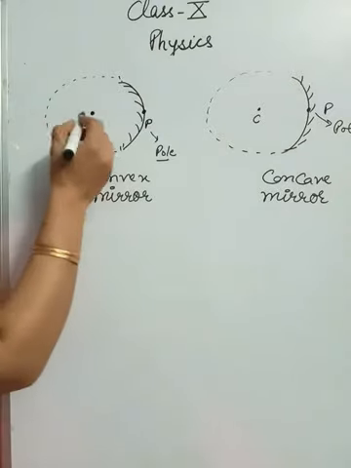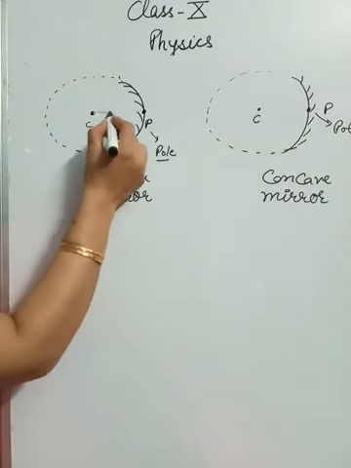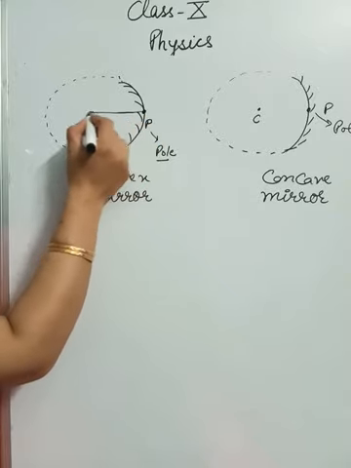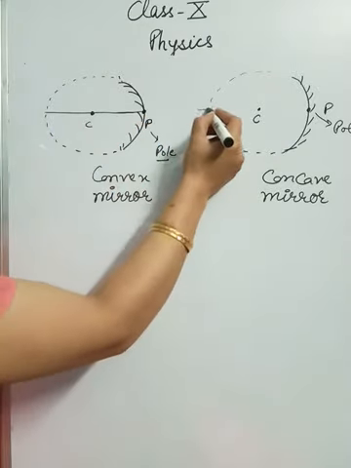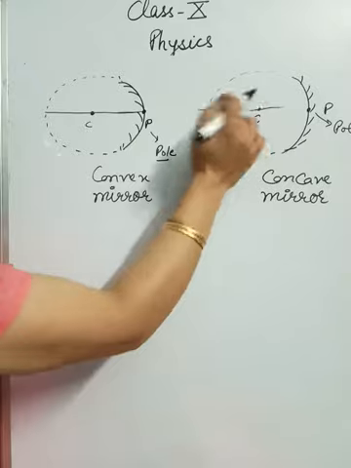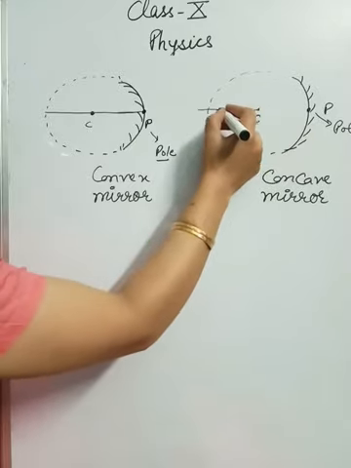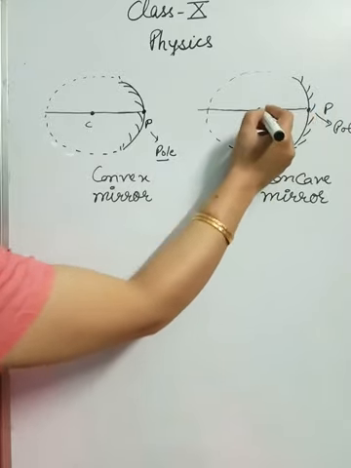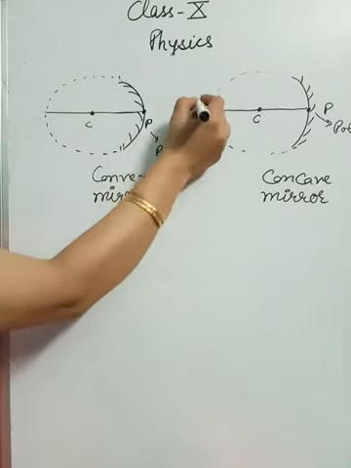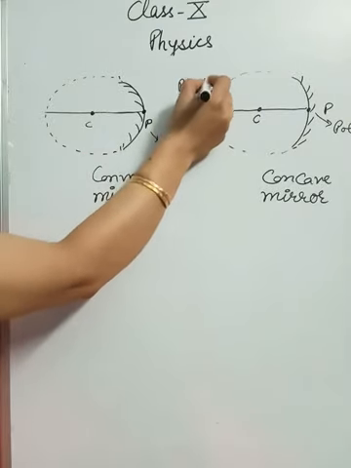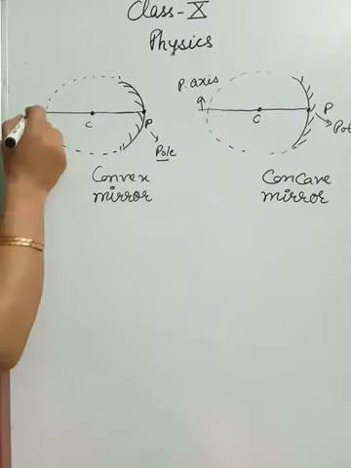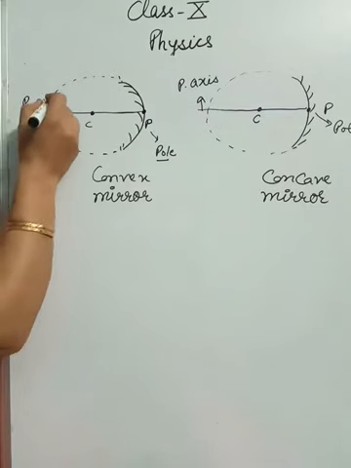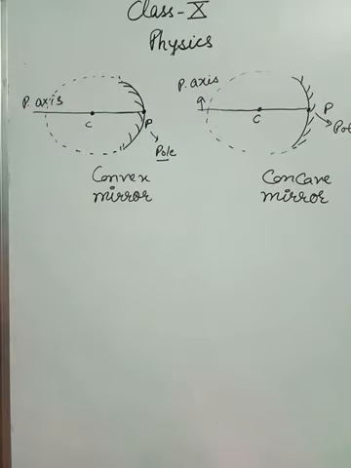If we join the center of curvature and pole, this line is called the principal axis. Okay, so the line joining the center of curvature and pole is called the principal axis. So this is the principal axis of a concave mirror, this is the principal axis of a convex mirror. Okay, so these are a few important points.